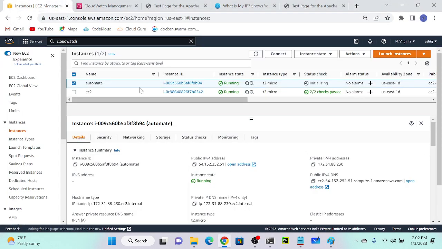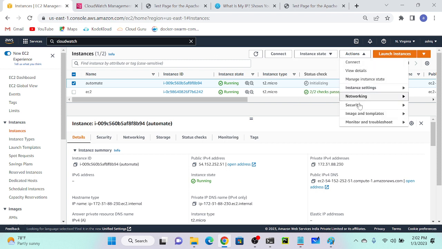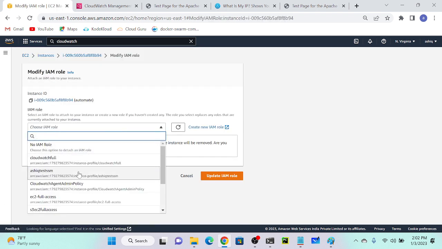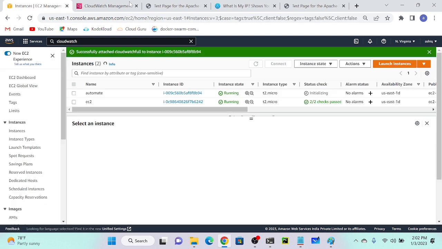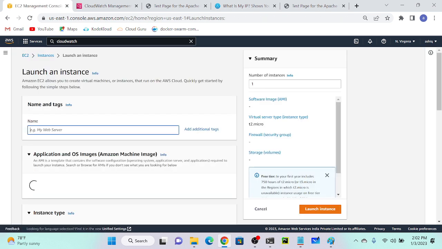And one more thing, we need to enable the role as well, right? So that we have to make sure. Go to Action, Security, Modify IAM role, then CloudWatch full access. Then modify.